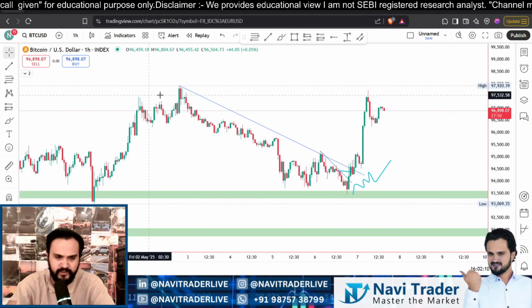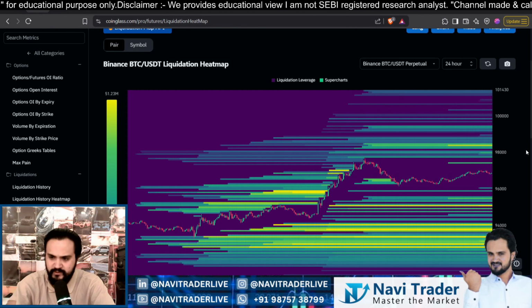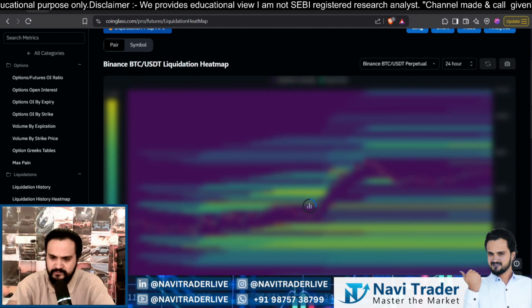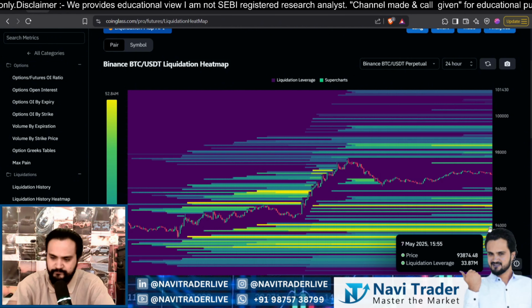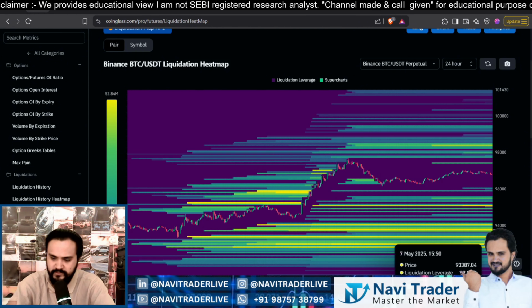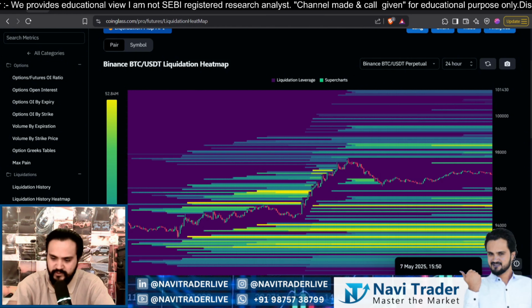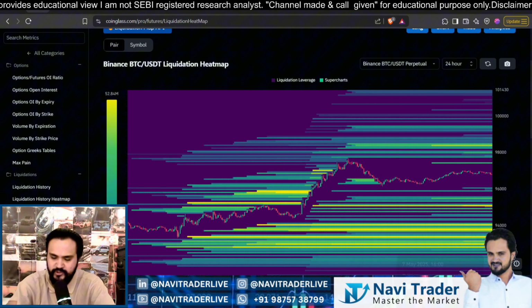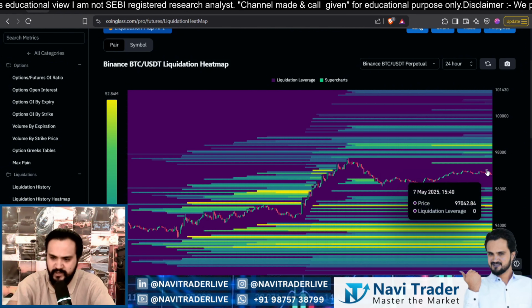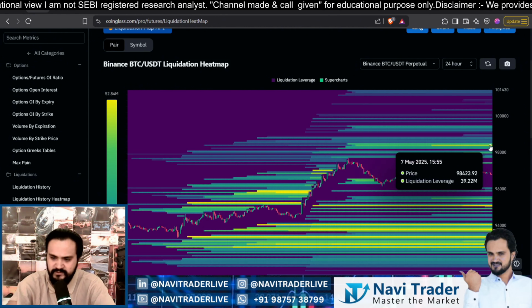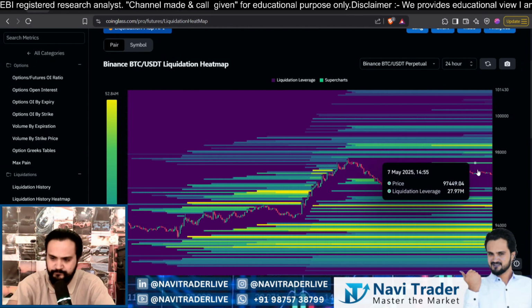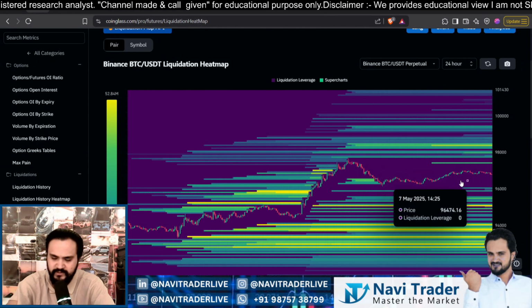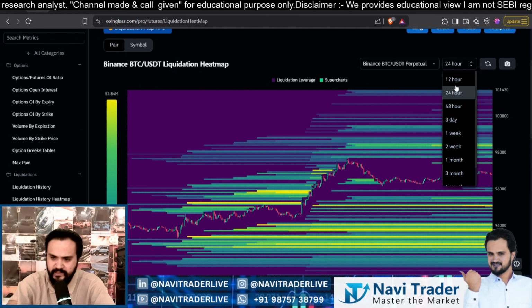First of all, we have to see the liquidation heat map. On the liquidation heat map, we see that we have a lot of liquidity on the downside: 47 million, 50 million, 50 million, 45, 22 million, 42 million. So lots of liquidity on the lower side. On the upper side we have only liquidity of 39 million and 40 million, above 98,000. So maybe it is possible that on FOMC we can see some downside move. I am expecting some downside move.